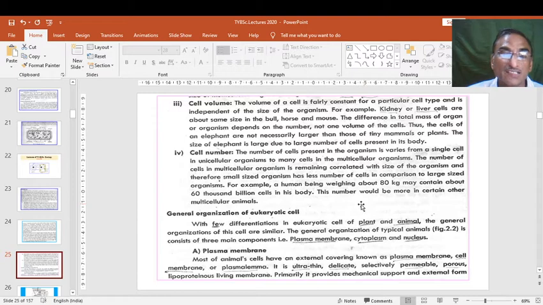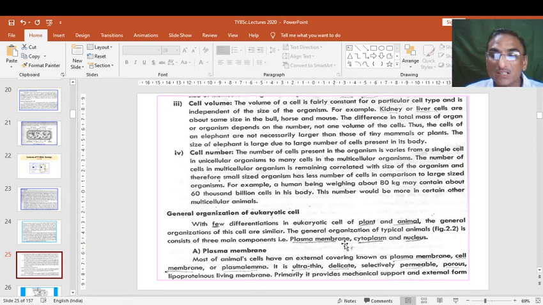It works as a factory because all elements together work to perform different physiological functions in a cell. So what are those? We will see one by one. With few differentiations in the eukaryotic cells of plant and animal, the general organizations of this cell are similar.